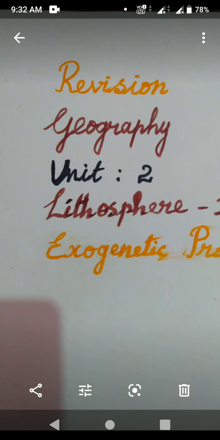Next, define drumlin. What is another name for drumlin? Basket of eggs topography. Drumlins are deposits of glacial moraines that resemble giant inverted teaspoons or half-cut eggs. Sometimes they may ask the question as define basket of egg topography or define drumlin.